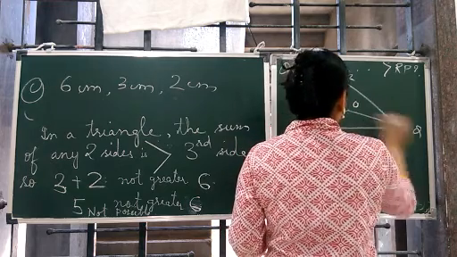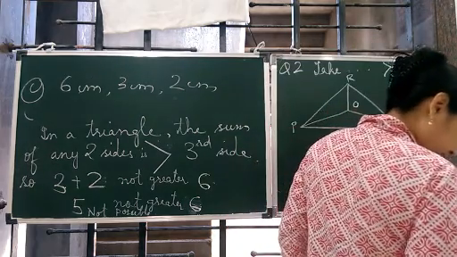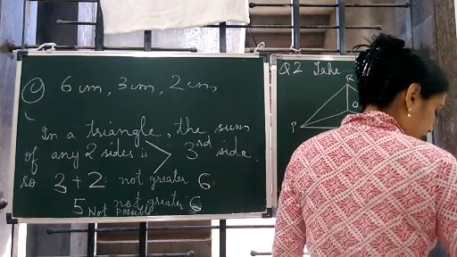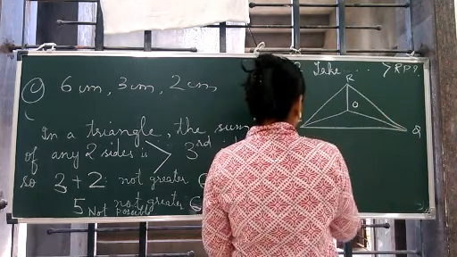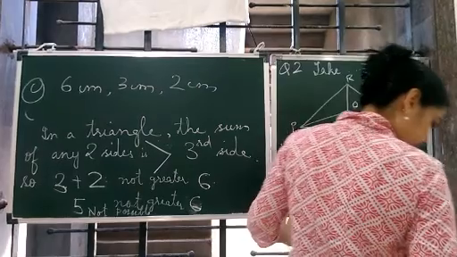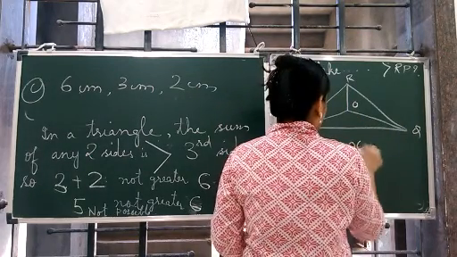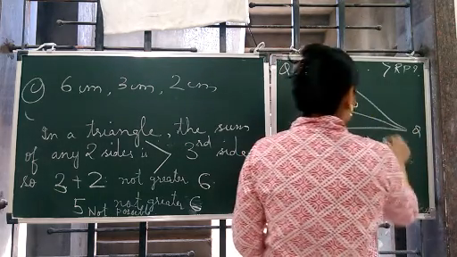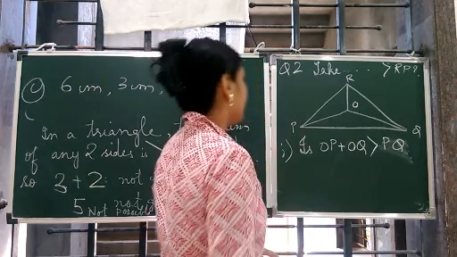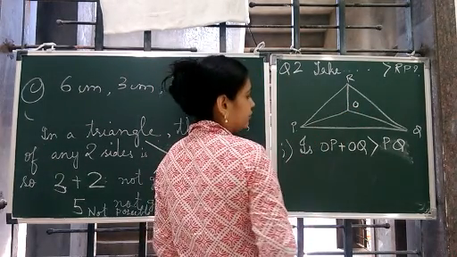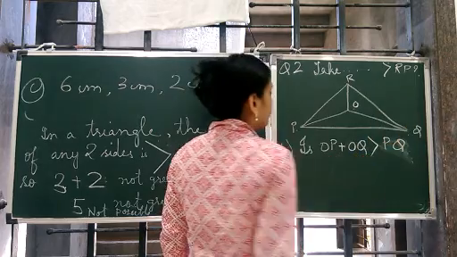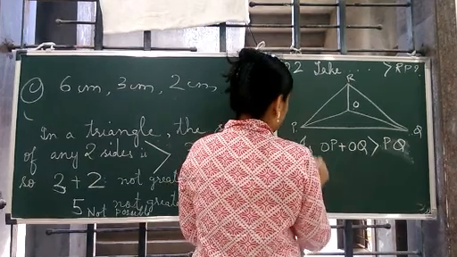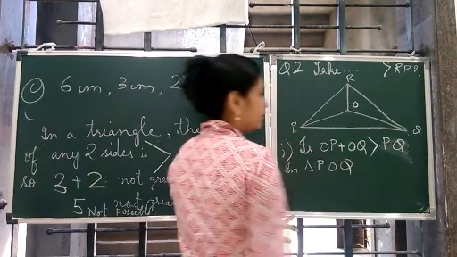Better we are joining, okay? Now you have to prove, is OP plus OQ greater than PQ? So the first one is OP plus OQ is greater than PQ. Yes, if you form this as a triangle, in triangle POQ,